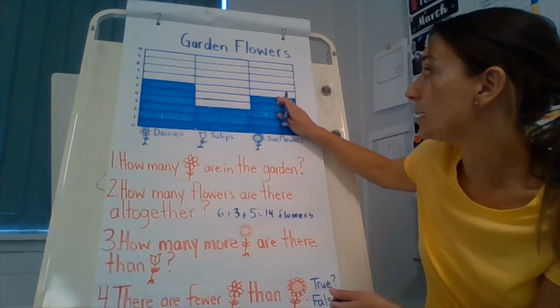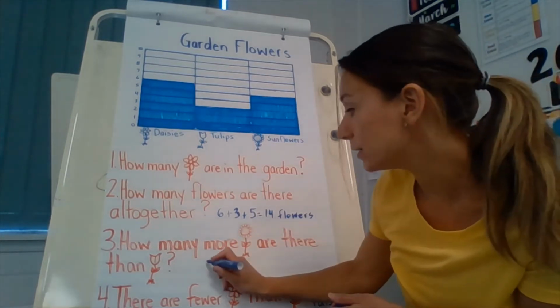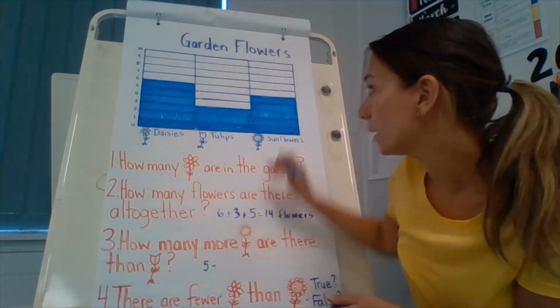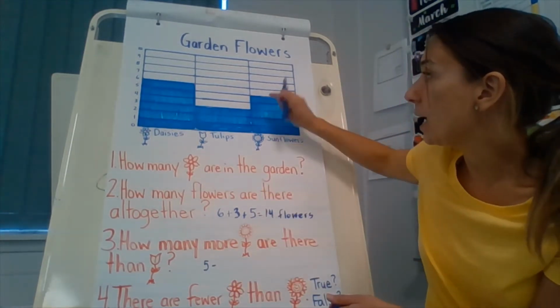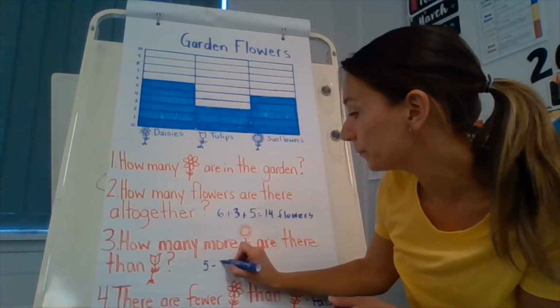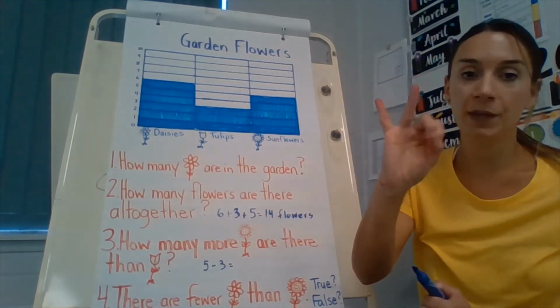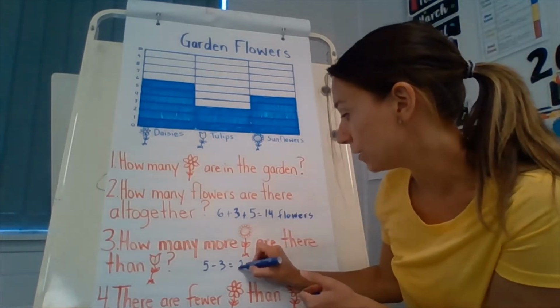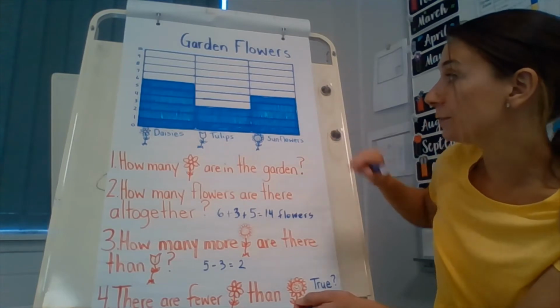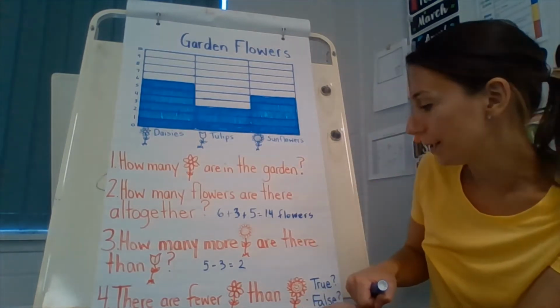Okay, so another way we could do it is this is a takeaway. We can start with 5. So there's 5 sunflowers. And then how many tulips? 3. Okay, and what's the answer? 5 take away 3 equals 2. So there are 2 more sunflowers than tulips in my garden.